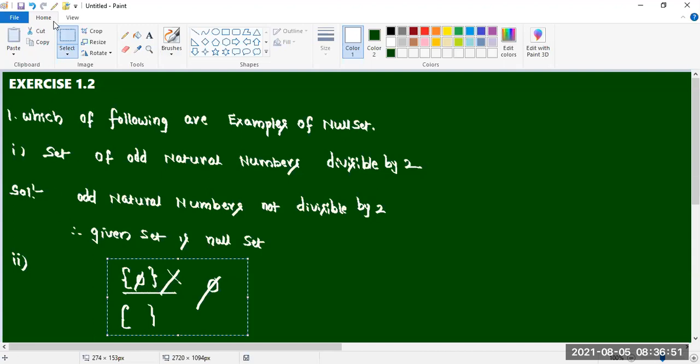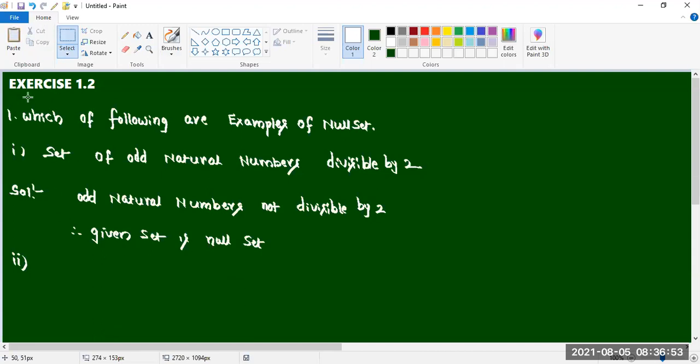In the subsets concept, one question is there, exercise 1.3, third question. That time I explained. Okay, phi only is the null set.